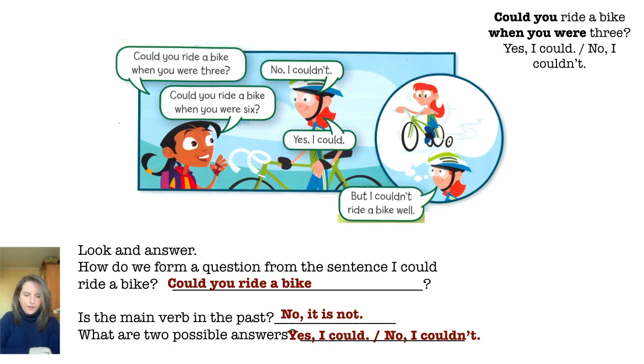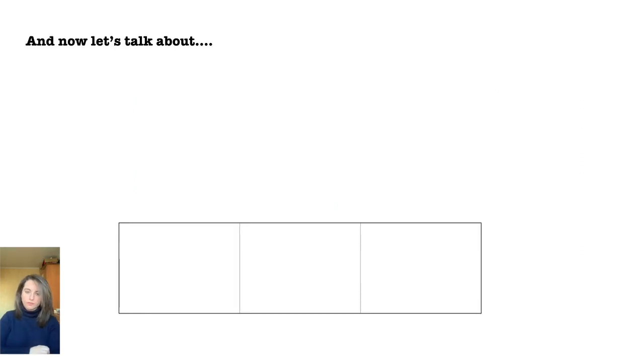Okay, so the question would be, could you ride a bike? The main verb, ride, is not in the past tense. It doesn't change. And the 2 possible answers are, yes, I could, or no, I couldn't. Let's continue.